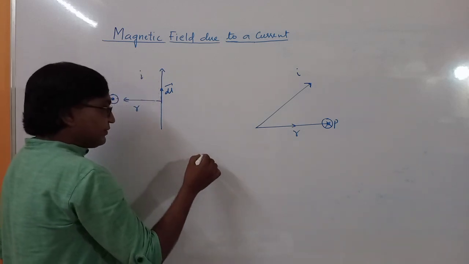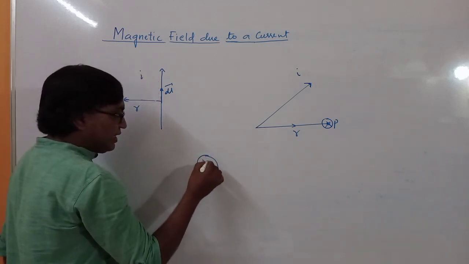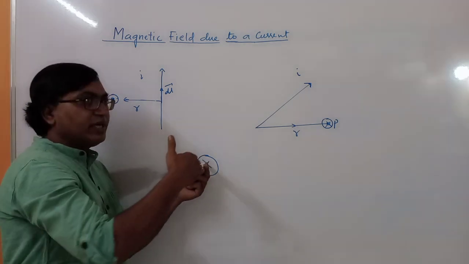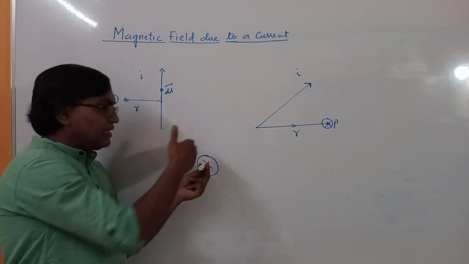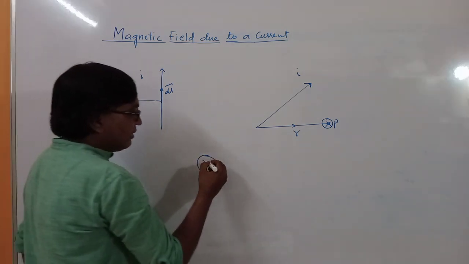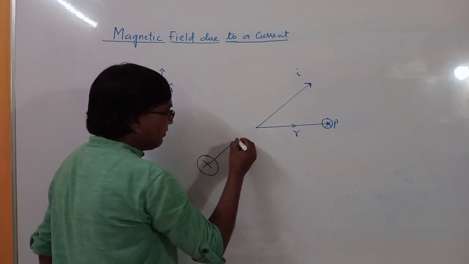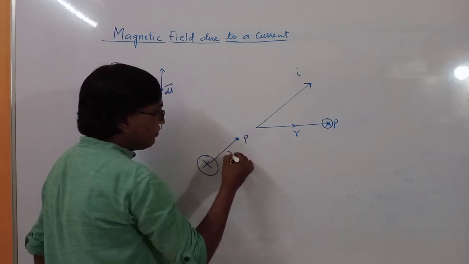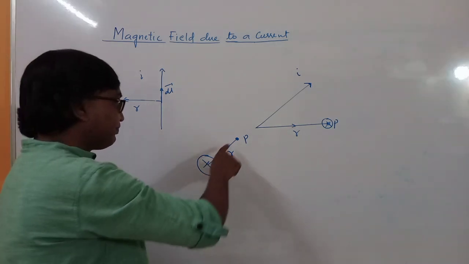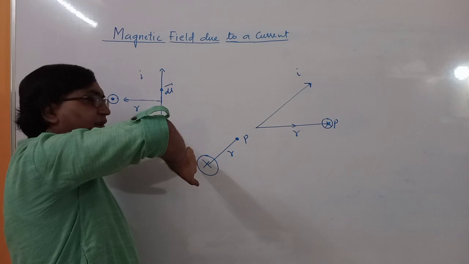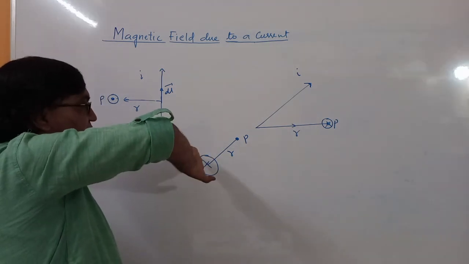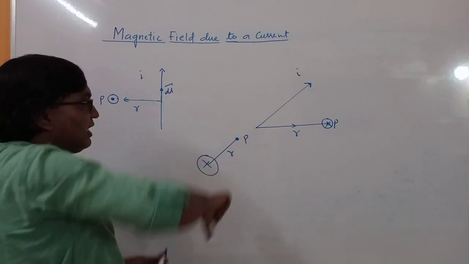Now let us take current direction inside the board. Let us assume there is a wire which is going inside the board. So current direction is inside the board, and we want to find out the magnetic field at this point P, which is at a distance of R. तो यहाँ पे current direction ऐसा है and you have to curl your fingers in this direction. Okay, so thumb will give you the direction of field.